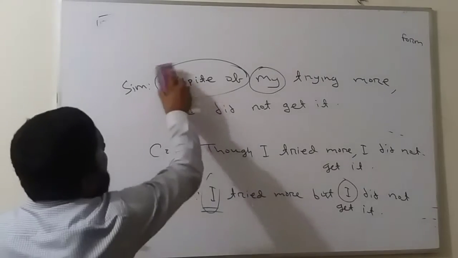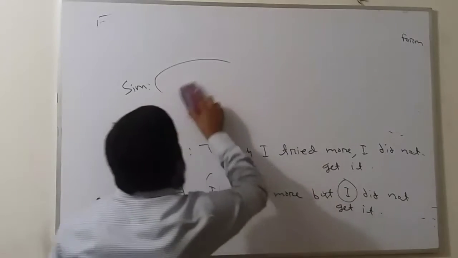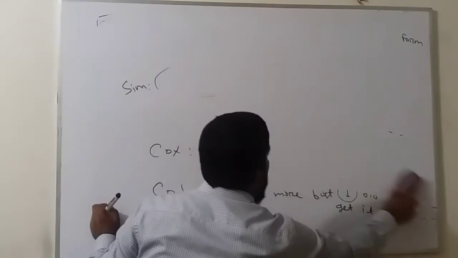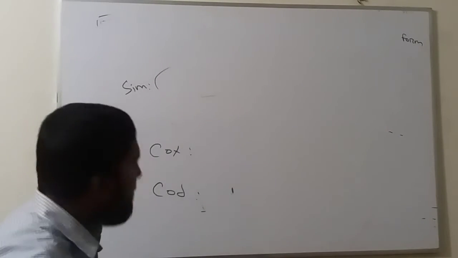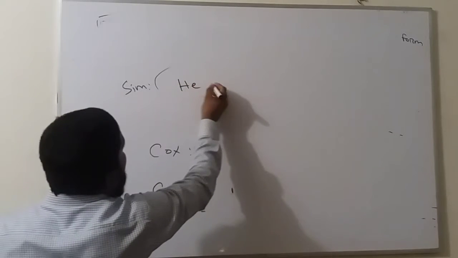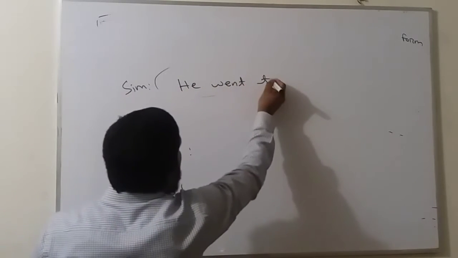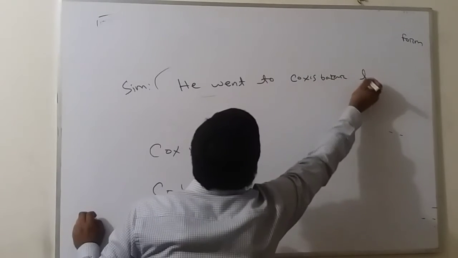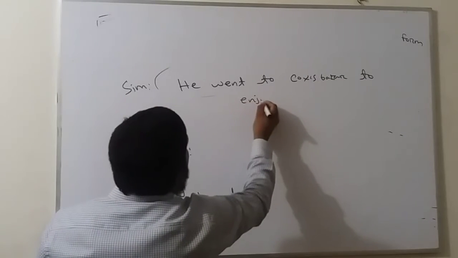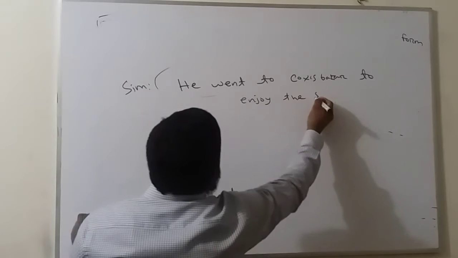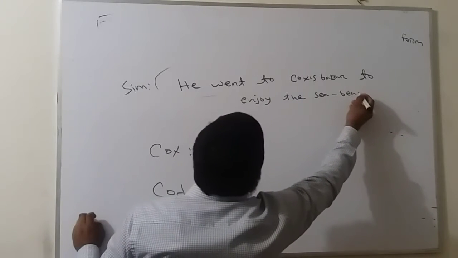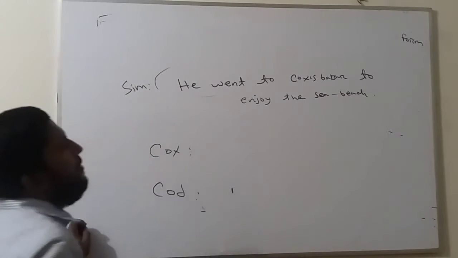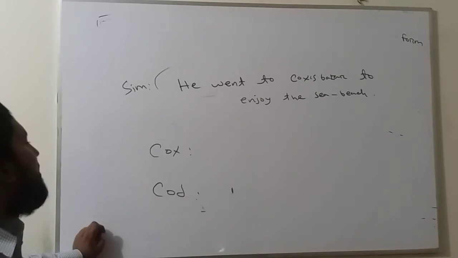Now the example of the second rule. He went to Cox's Bazar to enjoy the sea beach.